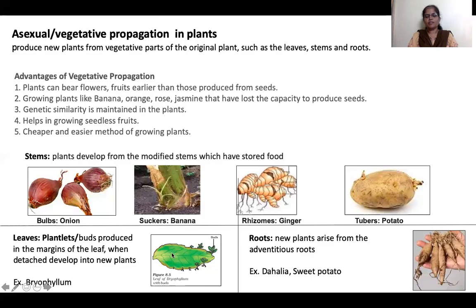This regeneration or reproduction we can see in bryophyllum. At the leaf margin, plantlets or buds form. If these buds fall into the soil, each plantlet or bud will become a new plant. This starts with the leaf.